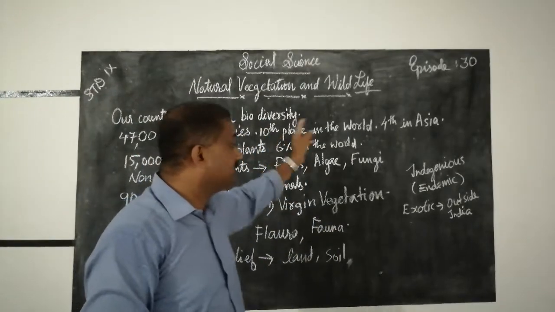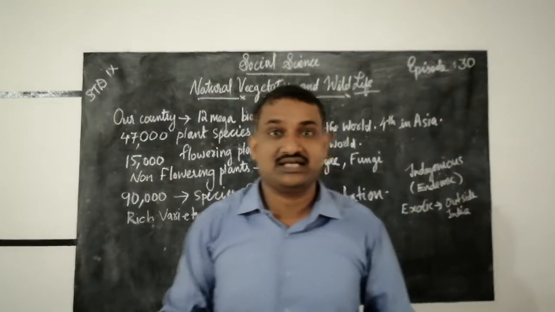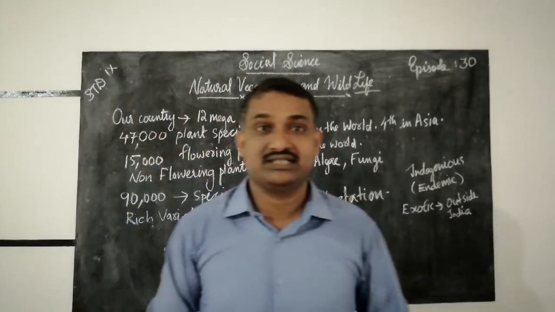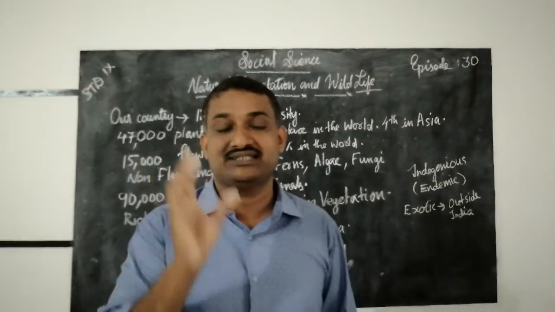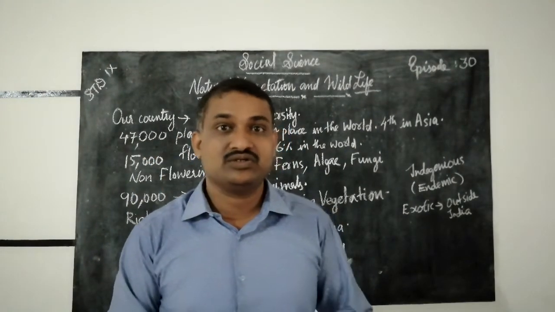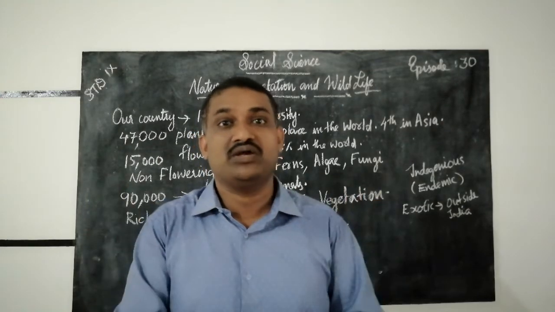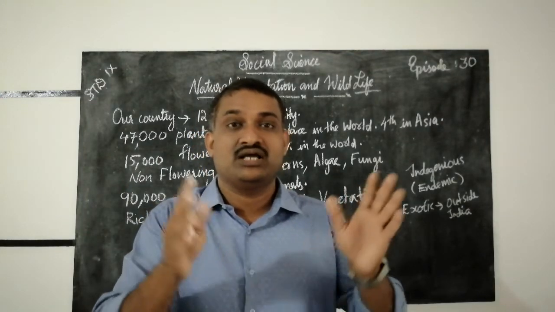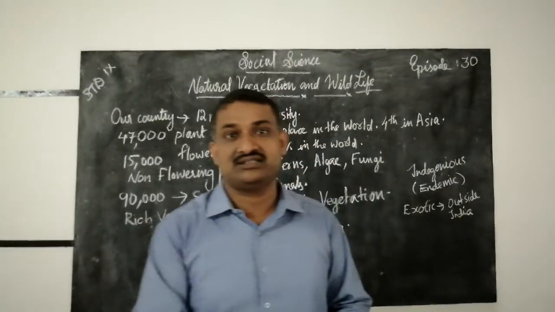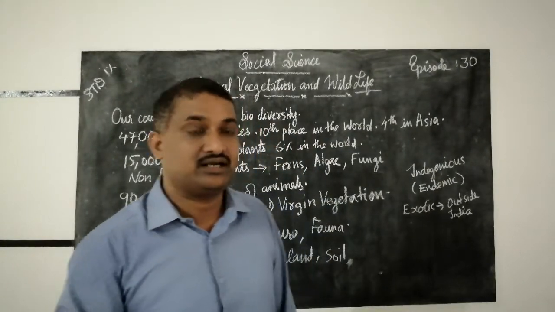And you know that it is 4th in Asia. Look, we have biodiversity. We have a number of species of plants and animals that we can see in our country.